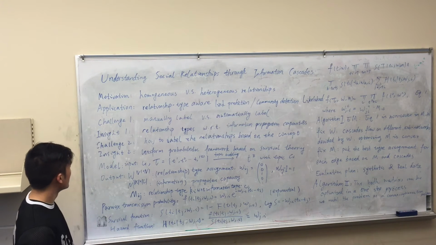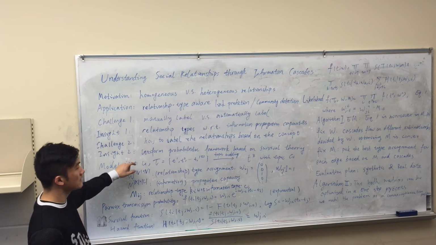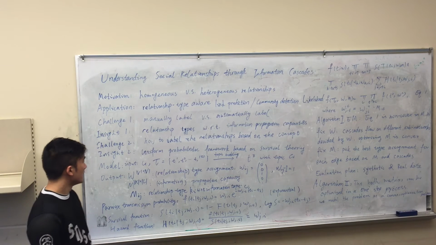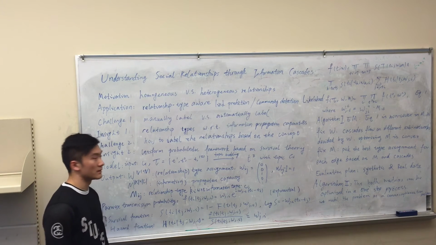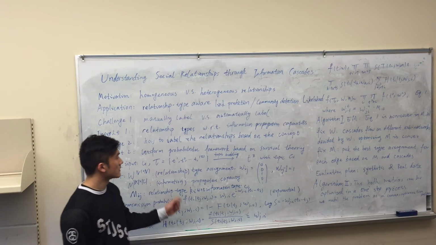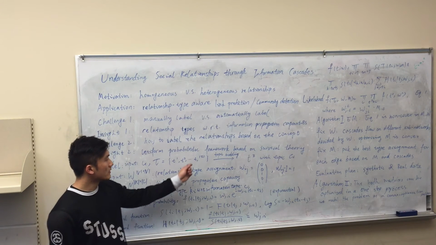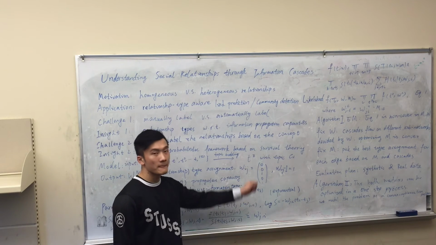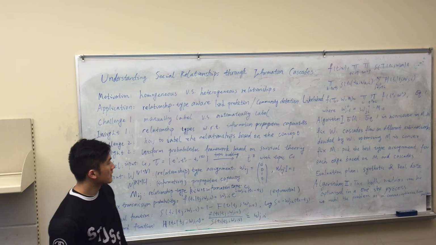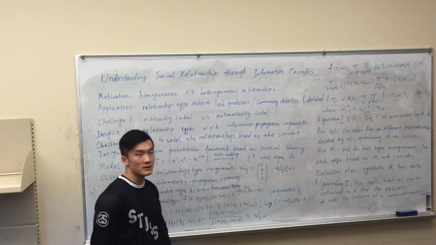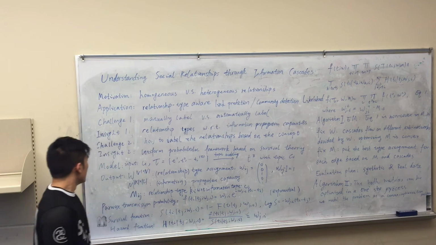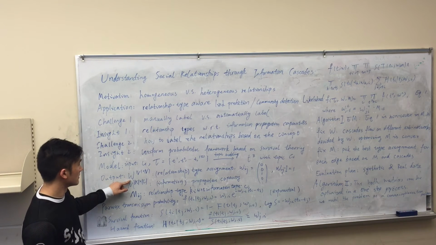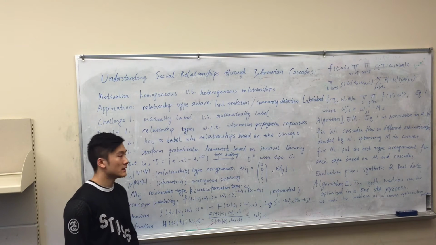In order to do that, we take as input an original graph G, which includes nodes as users and edges as relationships. We also take as input a set of information cascades with contents. Then we can do topic modeling on these information cascades to get a set of latent topics C. According to this topic model, we can assign each information cascade a unique topic C. Then we propose to use a sparse matrix W to encode the relationship type assignment.